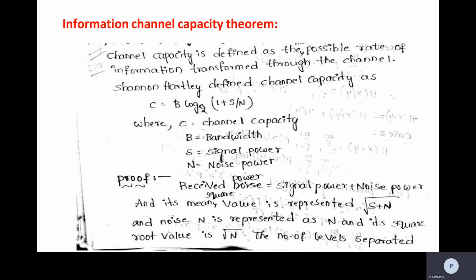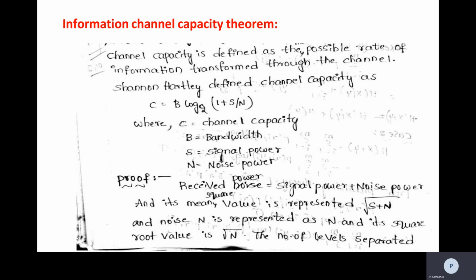So the basic definition is like this: the channel capacity is defined as the possible rate of information transferred through the channel. Shannon-Hartley defined channel capacity as C is equal to B log 2 1 plus S by N. Here C is the channel capacity, B is the bandwidth, S is the signal power and N is the noise power.